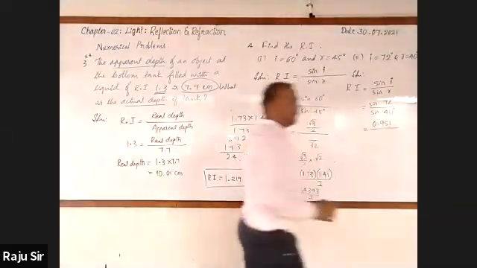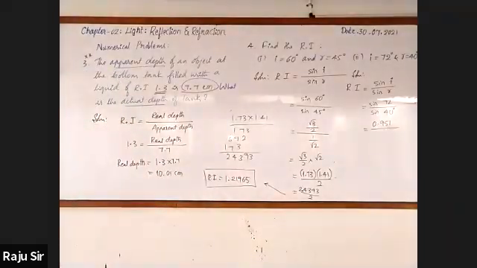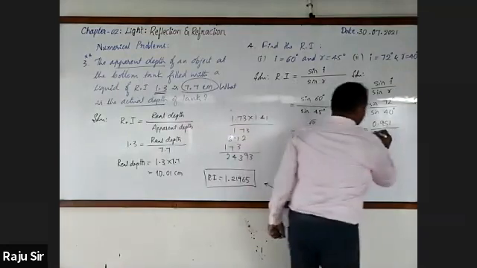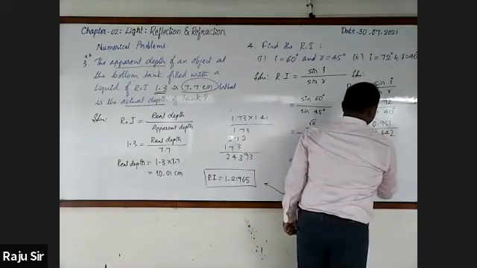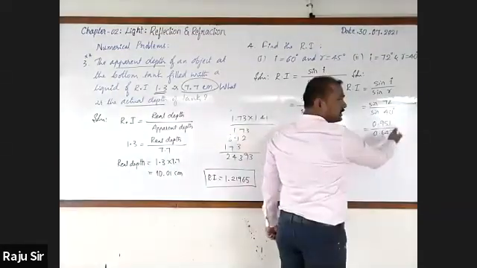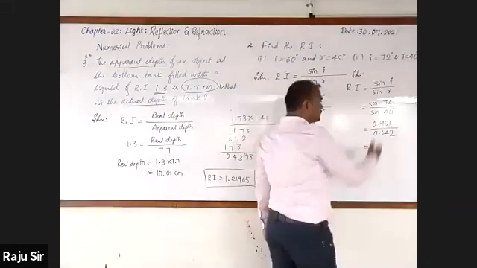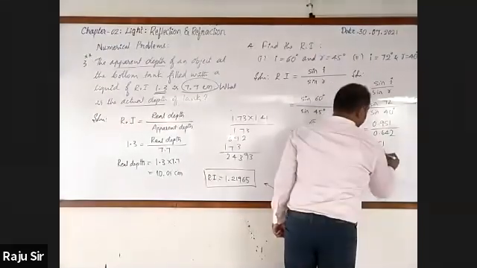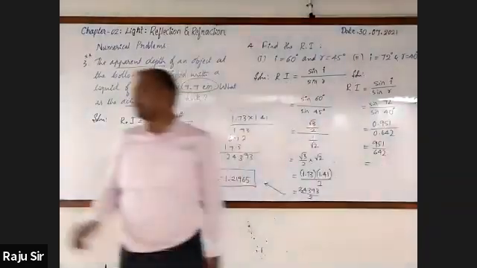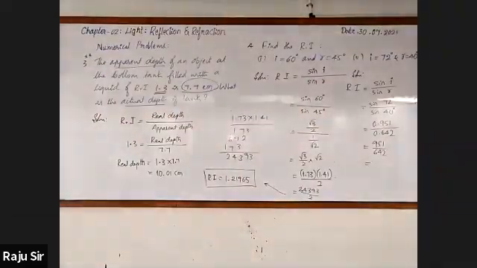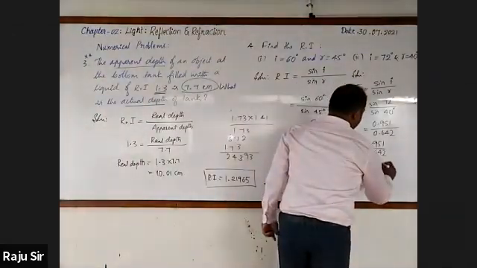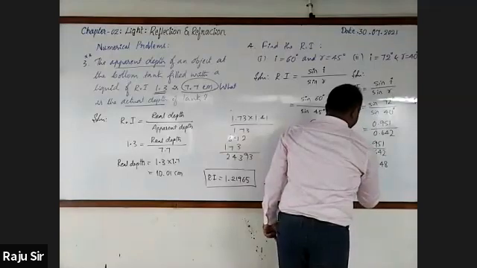Sin 40 degrees, they have given, is 0.642. After decimal 3 digits, 3 digits, it is the same in numerator and denominator as well. 951 by 642. Now calculating, you will get 1.4. This is the refractive index.